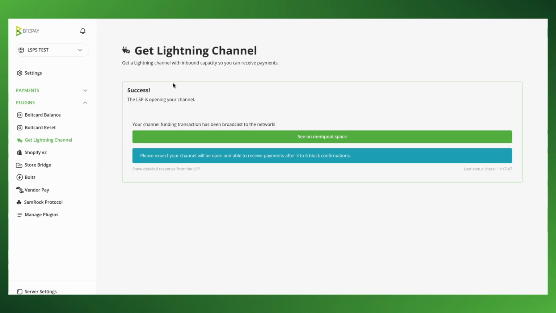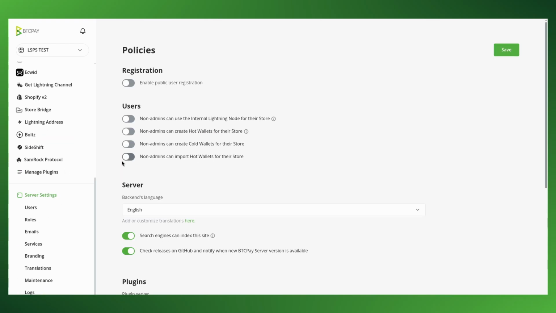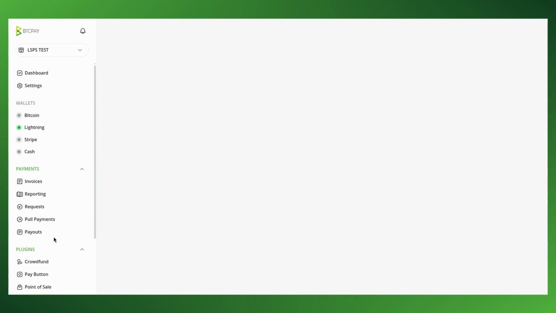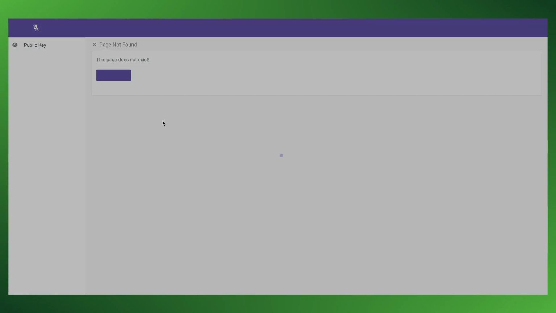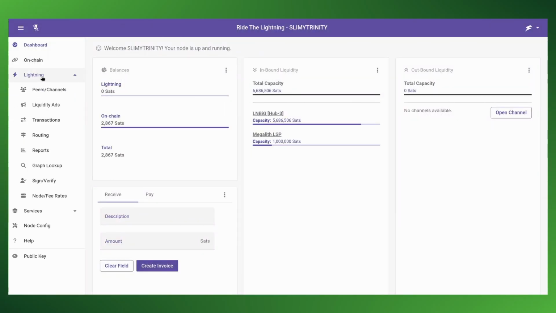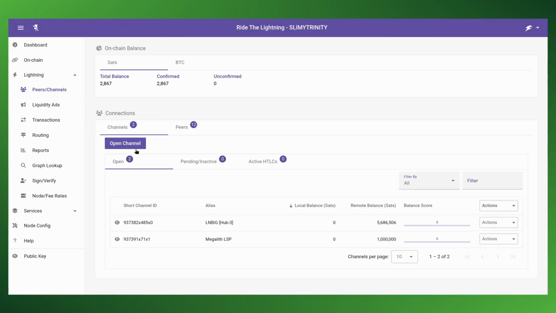Okay, the block should now have been confirmed, or at least 3 blocks. So we can check if the inbound liquidity is here. Let's go to our RTL. So server settings, services, RTL, Lightning. Click here. Now we go to peers and channels, and we should see Megalith LSP has also opened the channel to us.